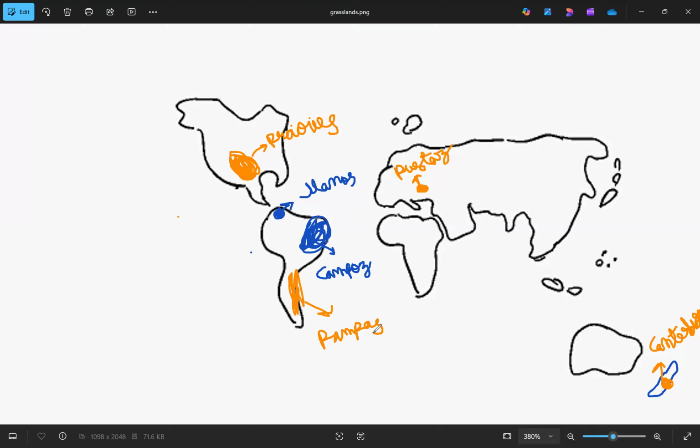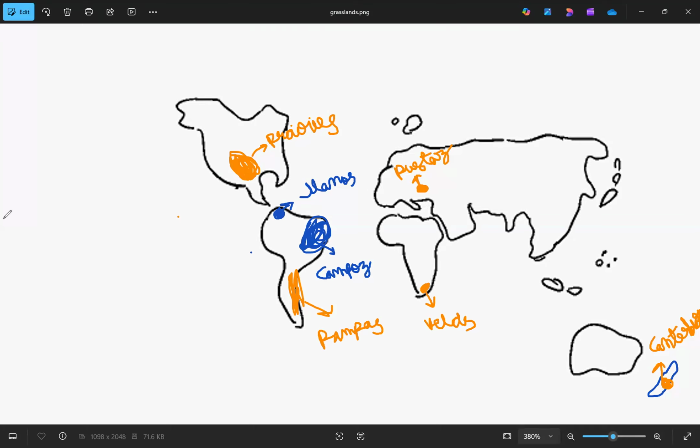And the next one is Wales. Wales is in South Africa. So if you see, it comes in the temperate zone. So this Wales is also a temperate grassland. Wales, temperate grassland. And the next one is Savannah.